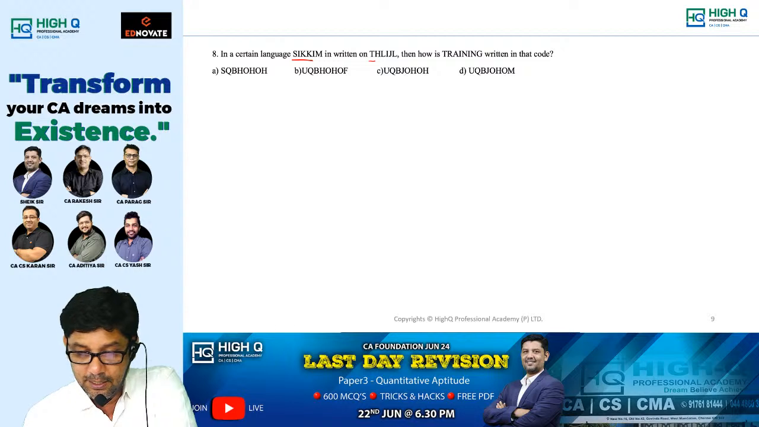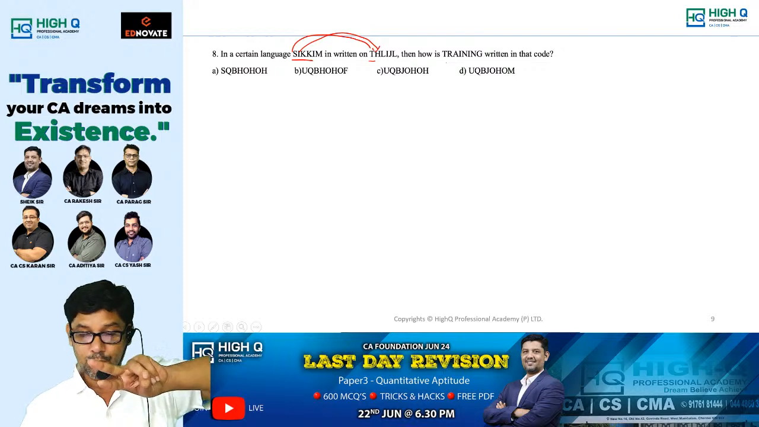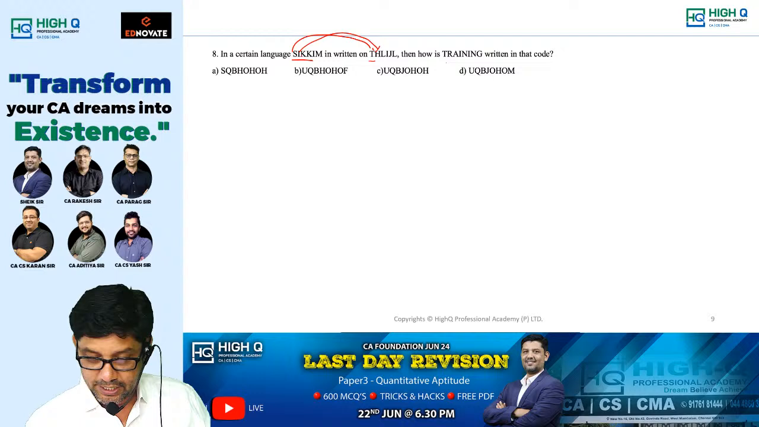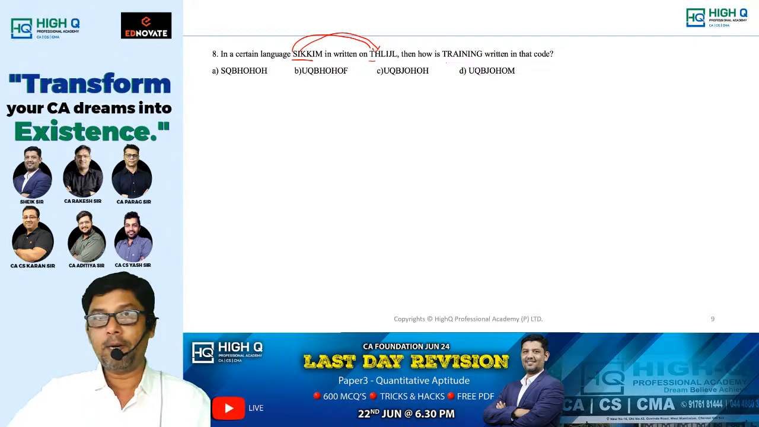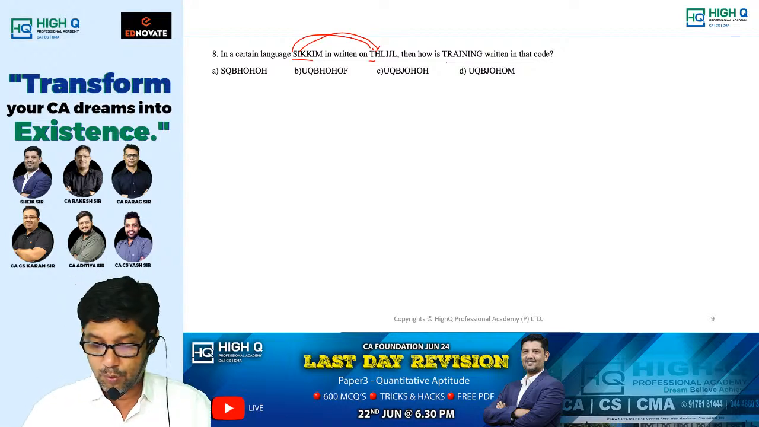Next, in a certain language, Sikkim is coded as THLIJL, something like that, right? And the training is coded as STIH. That means plus 1, minus 1, plus 1, minus 1, plus 1, minus 1. KJ, KI. This is the idea.